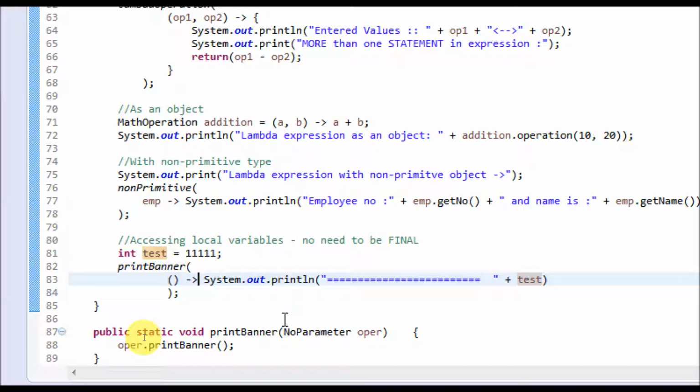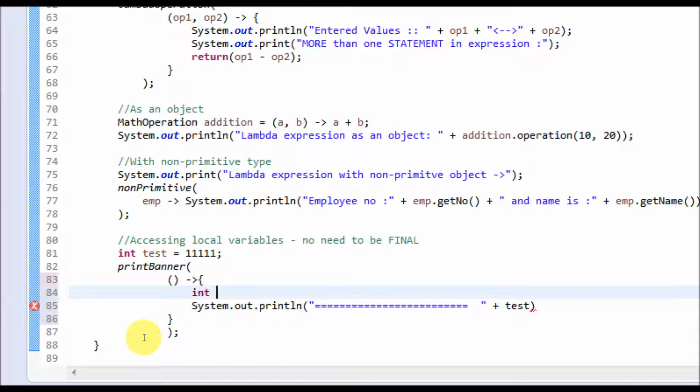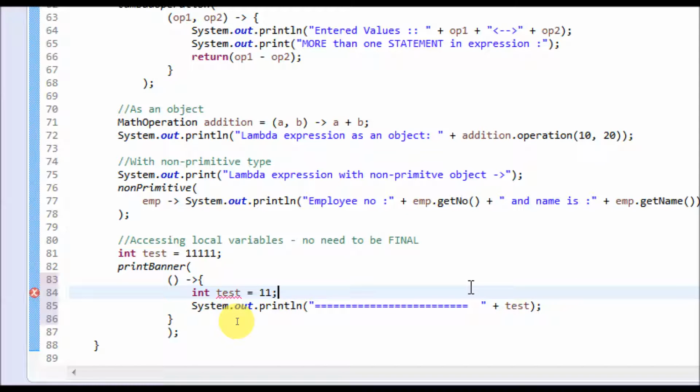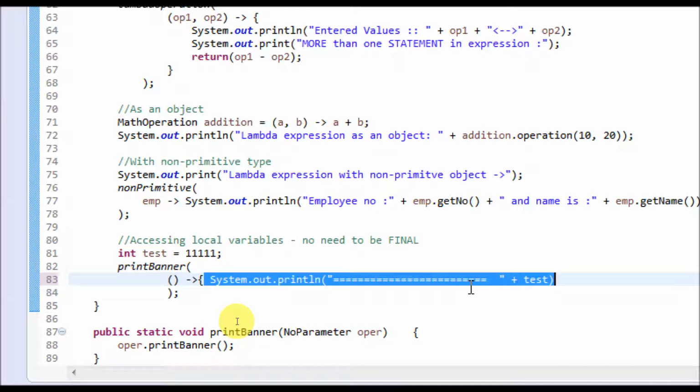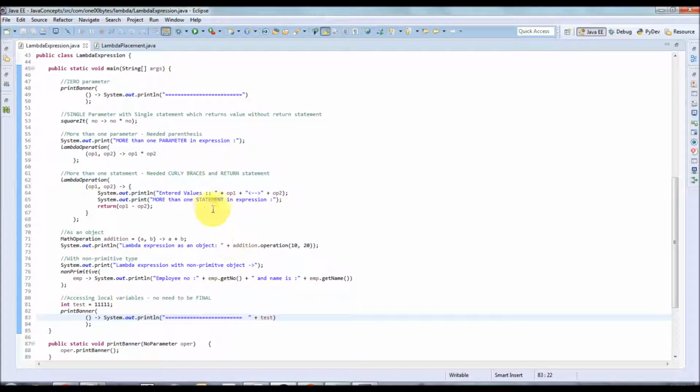Let's see what happens. There is a compilation error. You see here, a local variable cannot redeclare another local variable. That means the lambda expression uses the same scope as the enclosing class. So let's run this program and see the output.